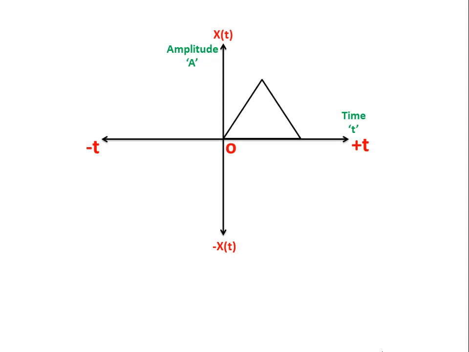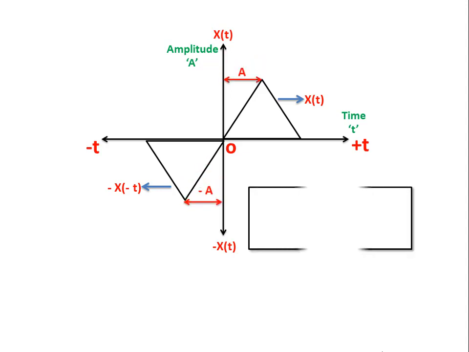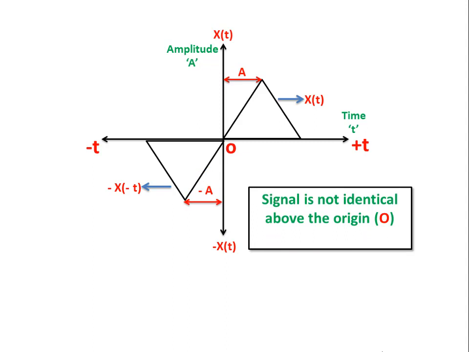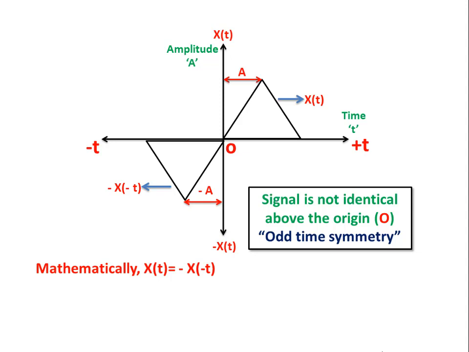Now let us assume that this triangular shape is the signal representation of function x of t, and after performing time reversal and folding operation, we will get minus x of minus t as a signal function. You can observe that amplitude of both x of t and minus x of t are not same, because signal function x of t and minus x of minus t are not identical above the origin and produce odd time symmetry. Mathematically, odd signal can be represented as x of t is equal to minus x of minus t. Hence, this signal is called as odd signal.